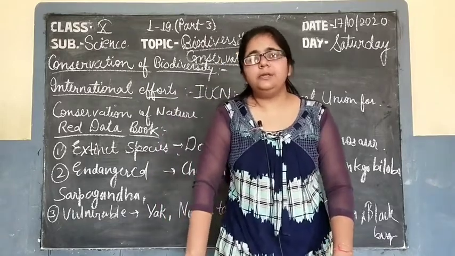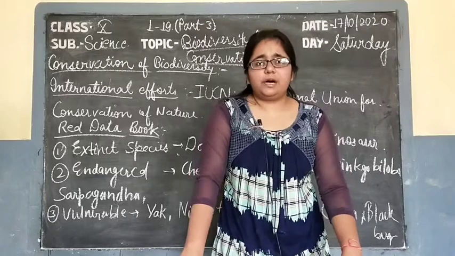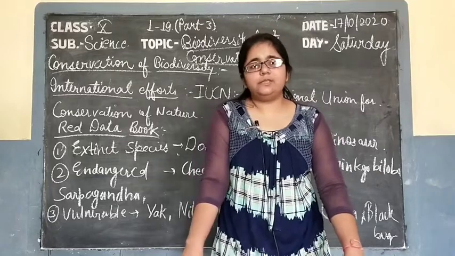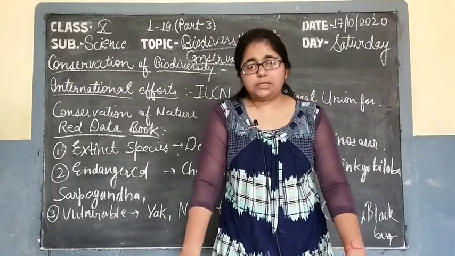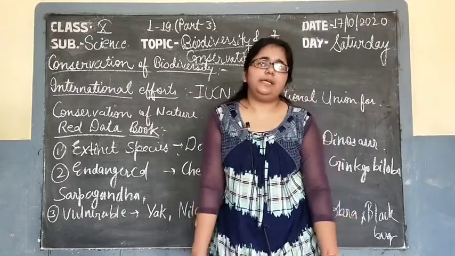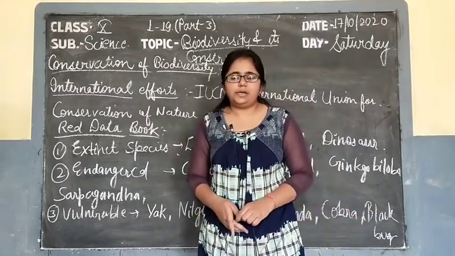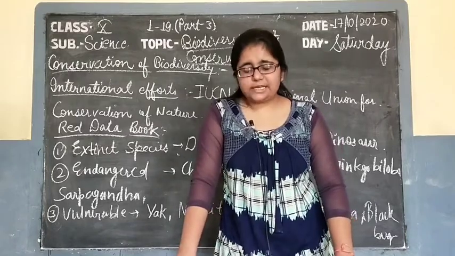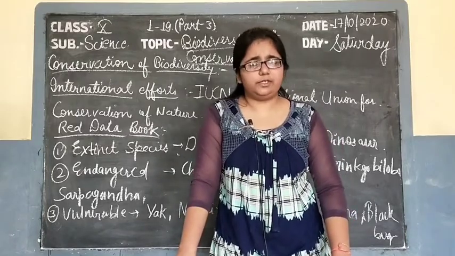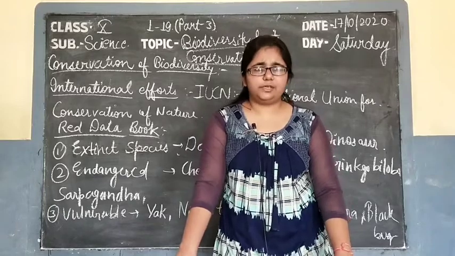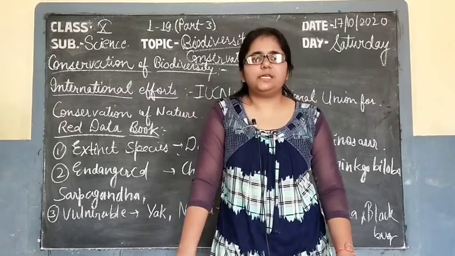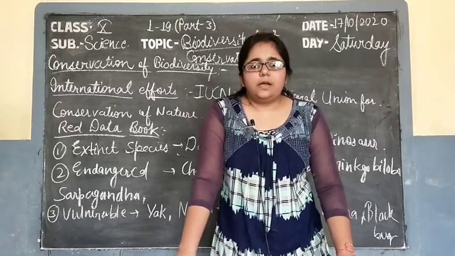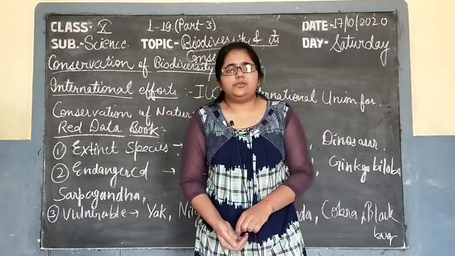So a huge amount of area and a number of national parks are built to protect the organisms in their natural habitat. This kind of conservation, that is protecting the organism in their natural habitat, is in situ or on-site conservation. The second one is ex situ conservation, that is off-site conservation: conserving the organisms at a special place and removing them from their natural habitat.